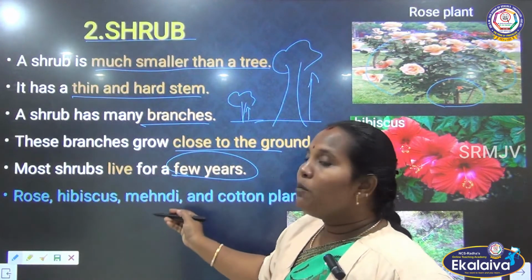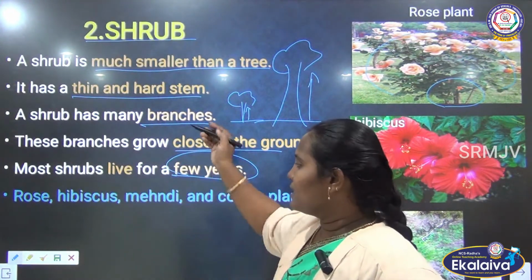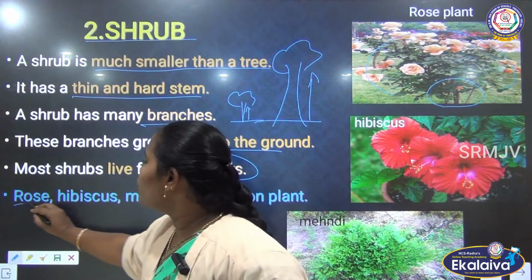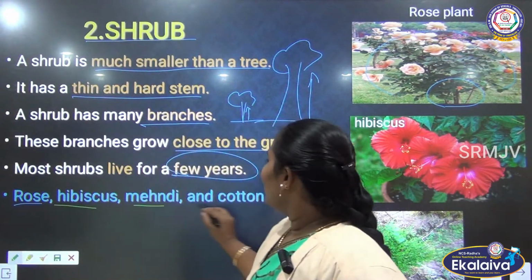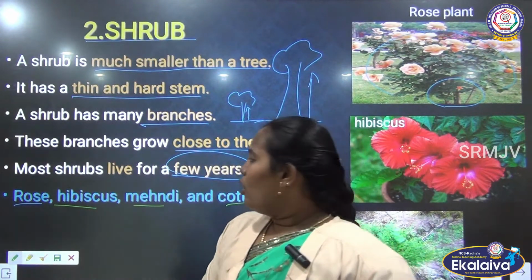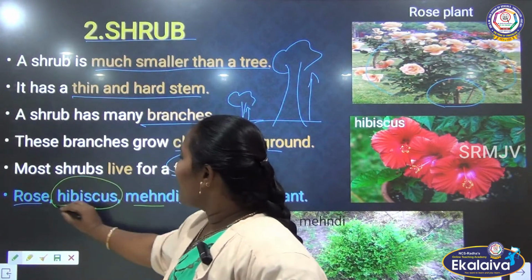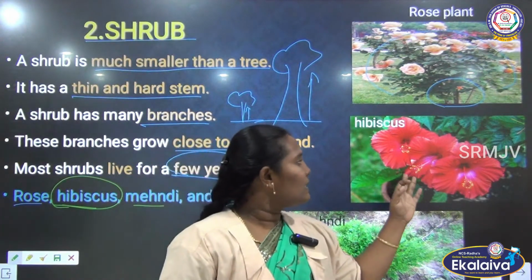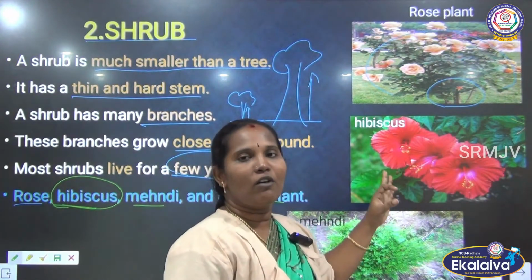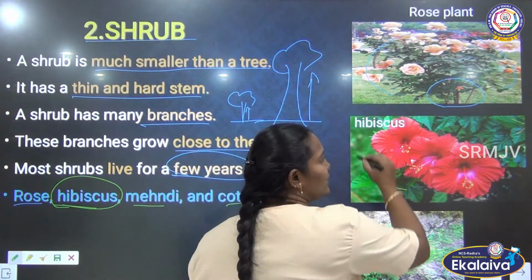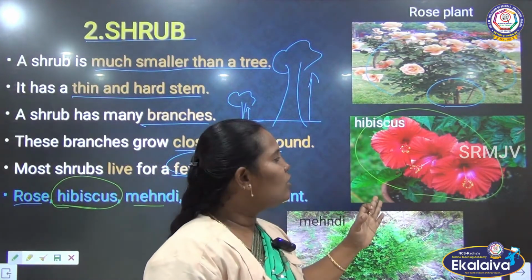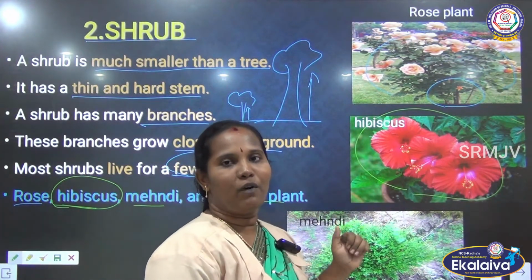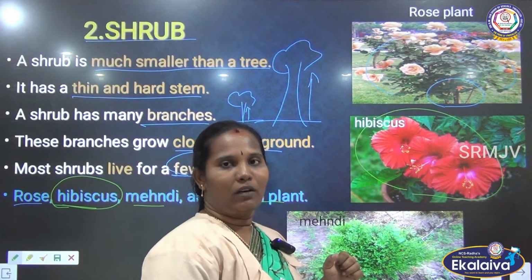Then we can give many examples for shrubs: rose plant, hibiscus, mehendi, cotton plant, like that. What does hibiscus mean? Hibiscus is the ornamental plant we can see near our house. Have you ever seen this plant? This plant is called hibiscus. This is also one of the examples of a shrub plant. Clear?